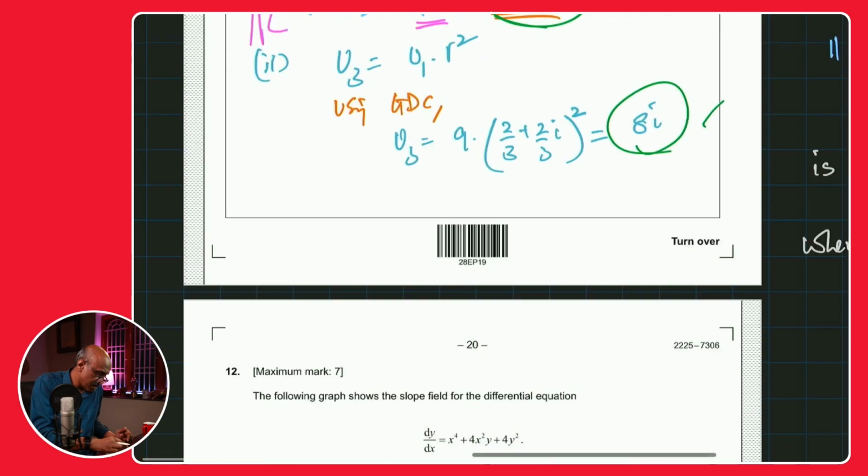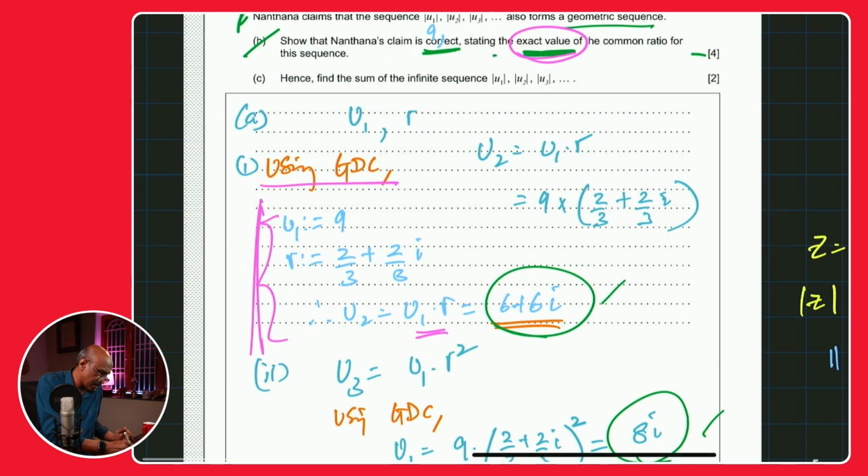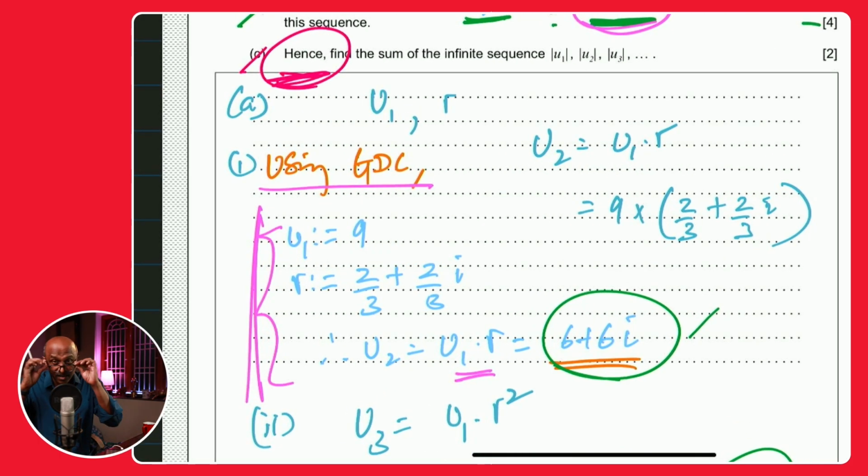All right, I think then we had the last part, which is part C, which says hence. I think I have also discussed this word earlier: that key term, the command term, hence, means use the result from above. Use any of the results from the earlier parts. Hence, find the sum of the infinite sequence. Apparently, the sequence of those modulus terms, those absolute value terms, is an infinite sequence. You've got to find the sum to infinity, okay?